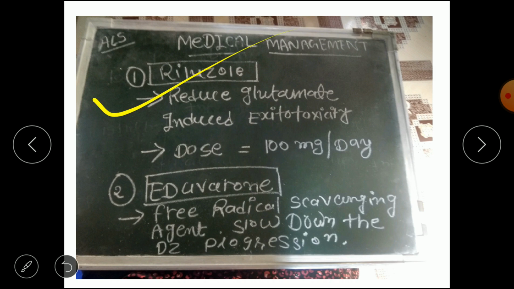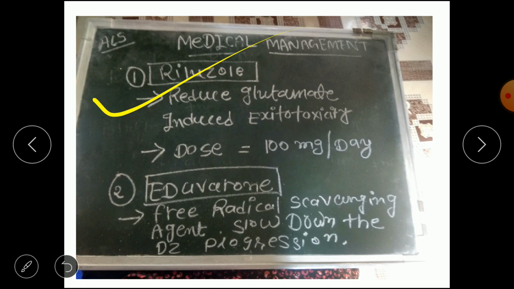What does riluzole do? It reduces the glutamate and the resulting excitotoxicity, and the dose is 100 milligram per day. It is very useful in ALS patients because it reduces the glutamate, and it prevents cell death. That's why it's useful.